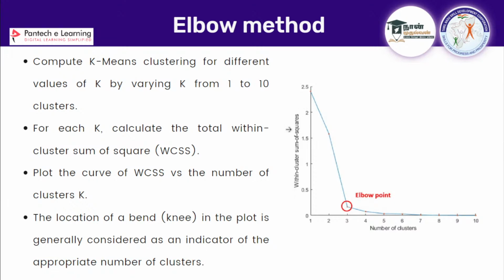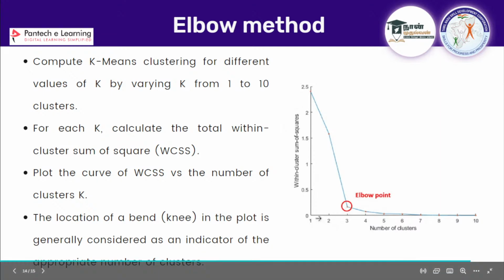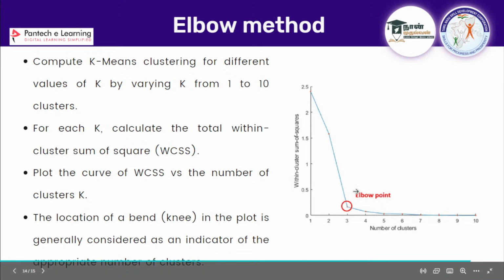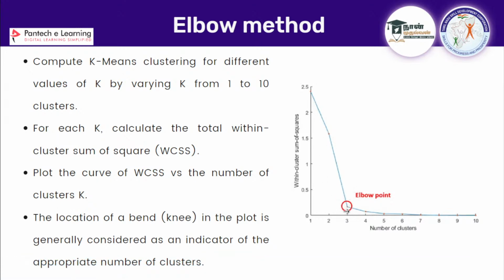Then I am going to plot the WCSS value as y and the number of clusters as x. At first, for 1, it is 2.5. Then for 2, what is the value? Here it is. For 3, I am going to plot it. Once you plot this, you have to find the elbow point. What is the elbow point? A sharp turn like an elbow. You can actually see the turn. Here, this is the elbow point, 3, where you can see a change in the trend.